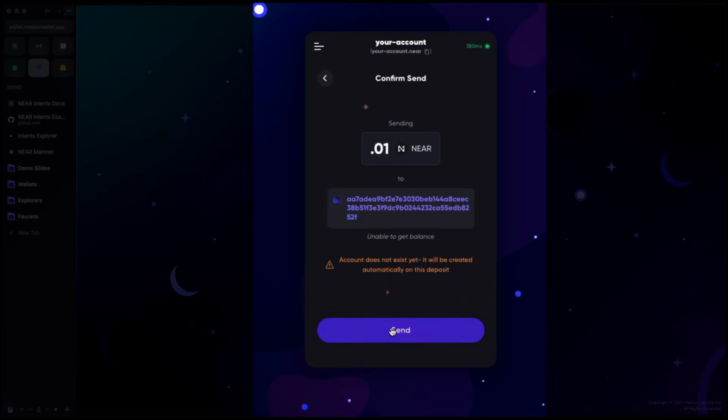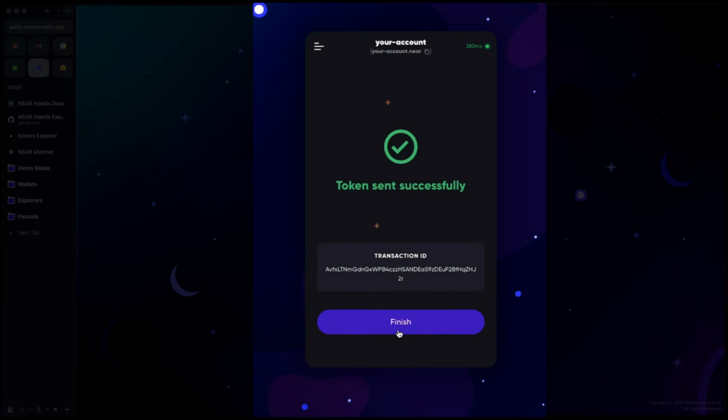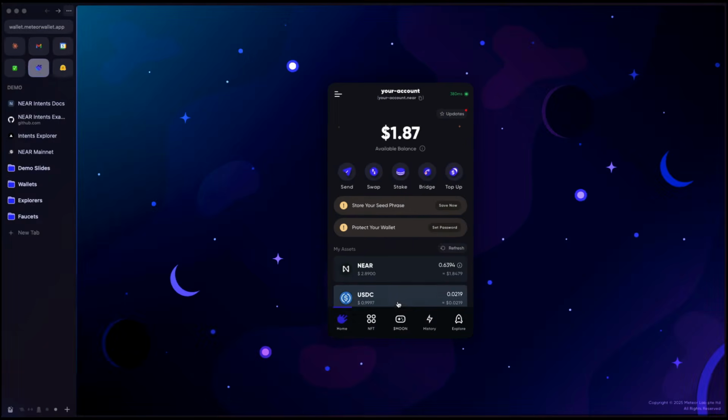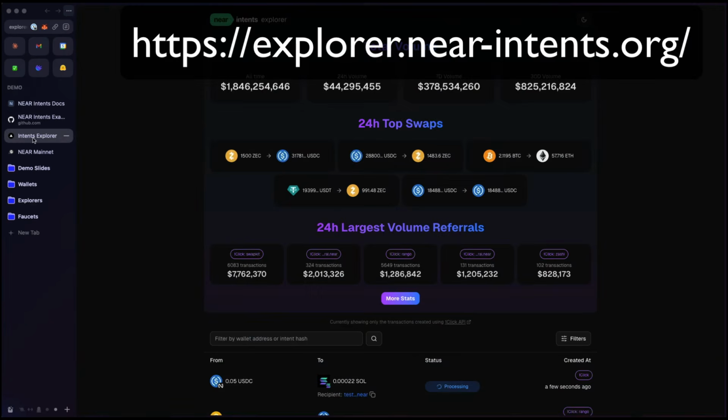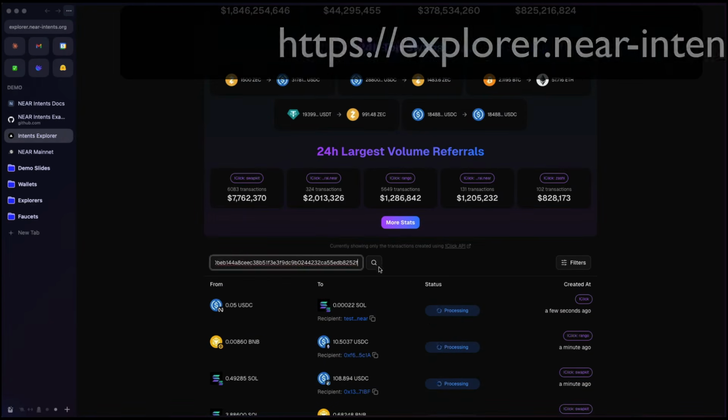and hit continue. It says account doesn't exist yet. It will be created on deposit. That is exactly what we want. All right. Token sent successfully. So now we can go to our Intents Explorer. And if we want, we can monitor this intent by pasting in that deposit address.